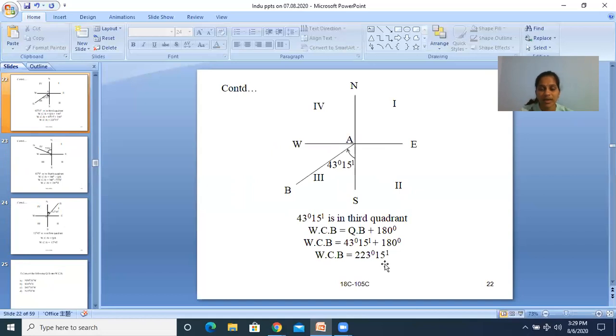Then the line AB is in the third quadrant, because the quadrant is southwest. Southwest is the third quadrant. The WCB is equal to QB plus 180. That is the rule for conversion. And the WCB is equal to 43 degrees 15 minutes plus 180. WCB is equal to 223 degrees 15 minutes. So 223 degrees 15 minutes of WCB lies in the third quadrant.